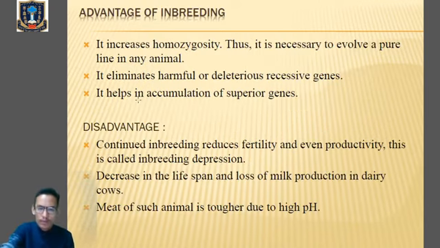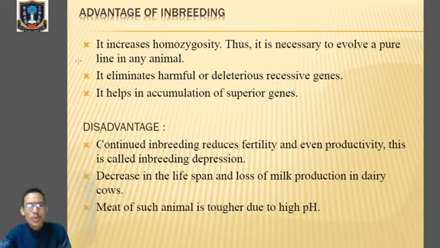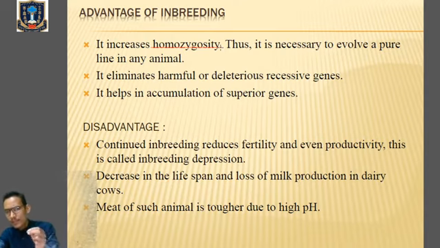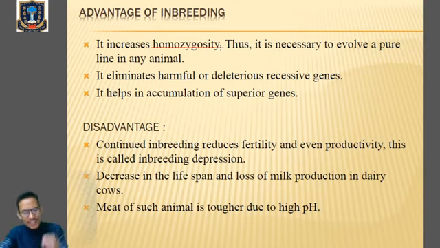Clear? Now what is the advantage of inbreeding? It increases homozygosity. That means it will maintain the pure line. The same characters must be inherited in several generations. That is called pure line. For example, in Mendel's cross between the tall pea plant and the dwarf pea plant, in each and every generation we can see the inheritance of the tall pea character, which is called the pure line.